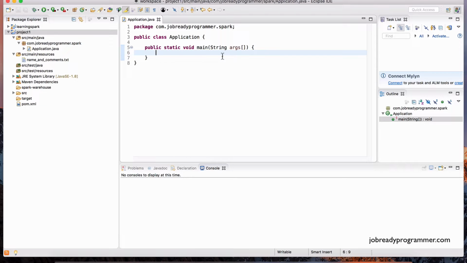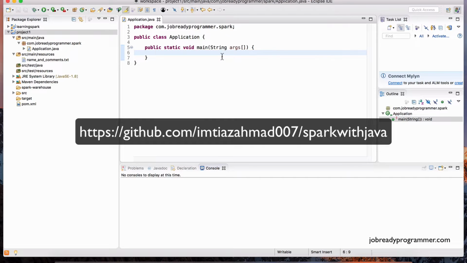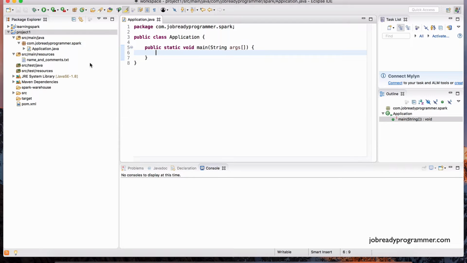So let's get started. For this lecture, there's source code available on the GitHub repository and you can access it from this link, okay? So just import that project called project 1 into Eclipse, and you'll see the code that we're going to write in this lecture. So let's get started.